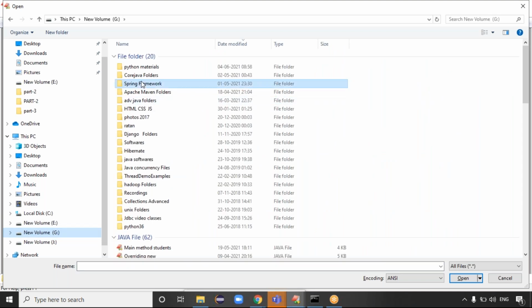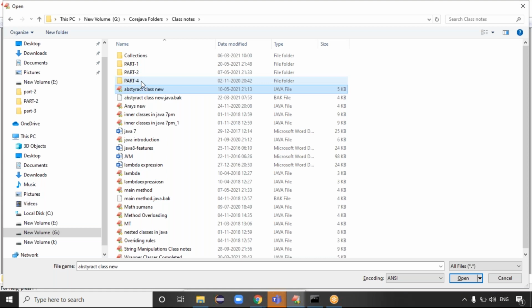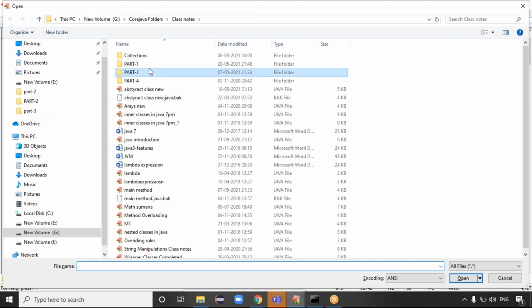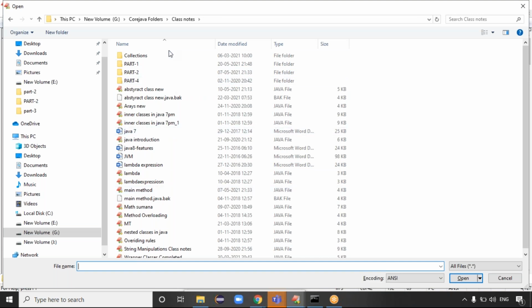Good. Today's class we'll start the wrapper classes concept, and today and tomorrow we'll go through the wrapper classes. Java contains how many data types? Eight. What are the eight data types? Byte, short, int, long, float, double, char, and boolean. Yes, at the application level.